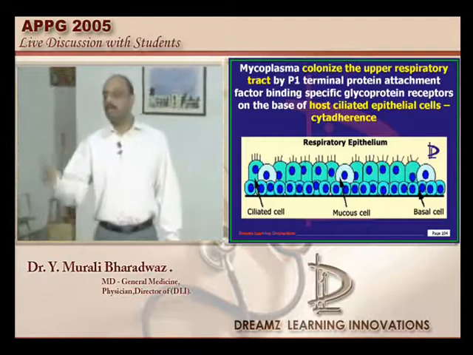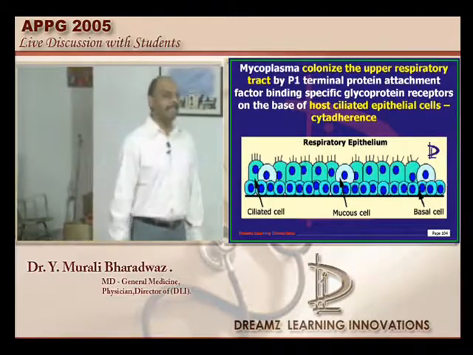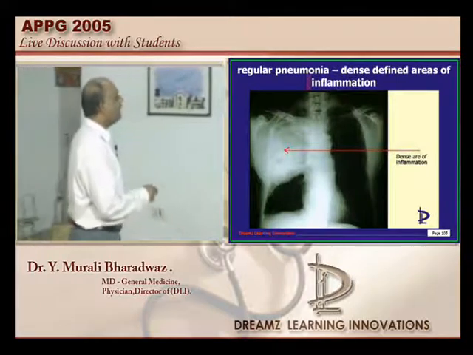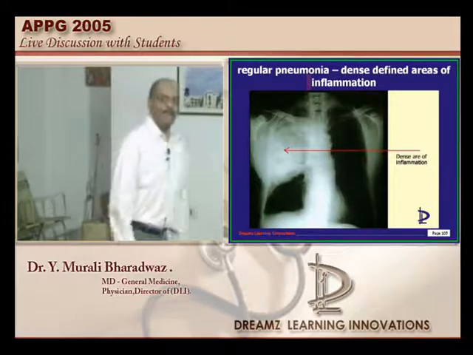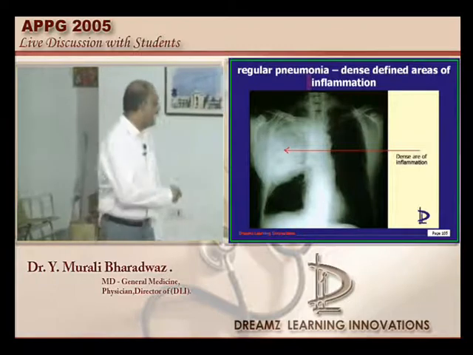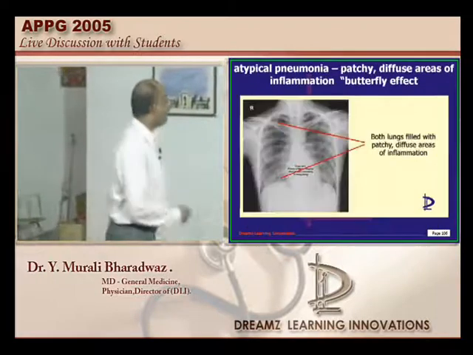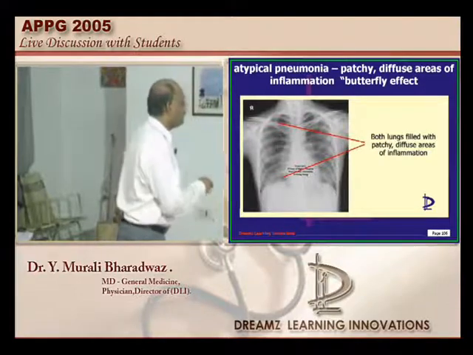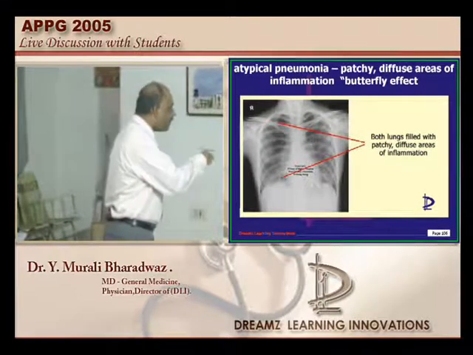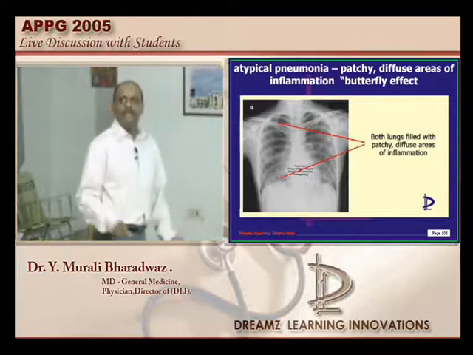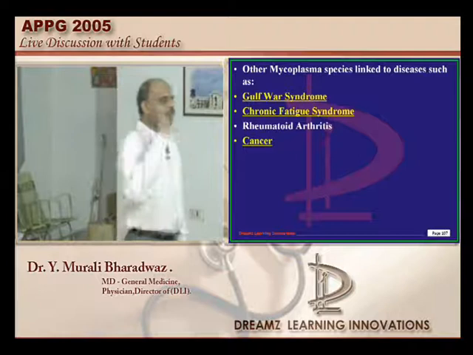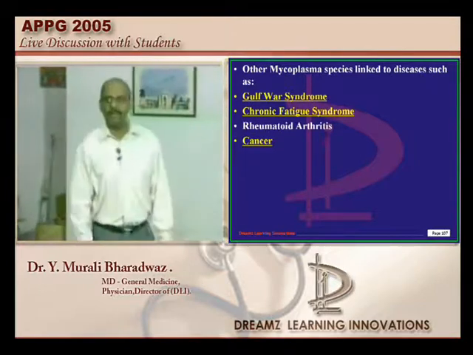Then what is typical pneumonia? How is it different? Radiologically it is also different. In the case of regular pneumonia, there is a dense, defined area of inflammation. For example, pneumococcal pneumonia; this kind of pattern you can see. Whereas in the case of atypical pneumonia caused by Mycoplasma, there will be diffuse patchy inflammation throughout the lung. It is called a butterfly pattern, is what you see in the case of Mycoplasma. Tell me 4 important conditions where Mycoplasma is involved, doctor.